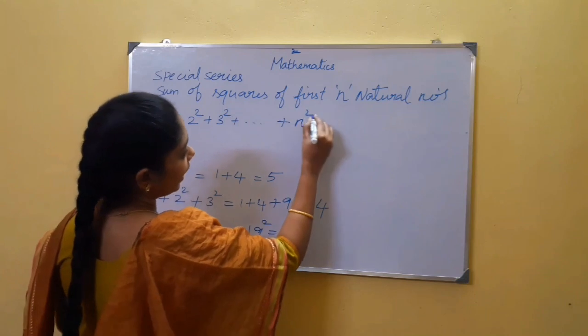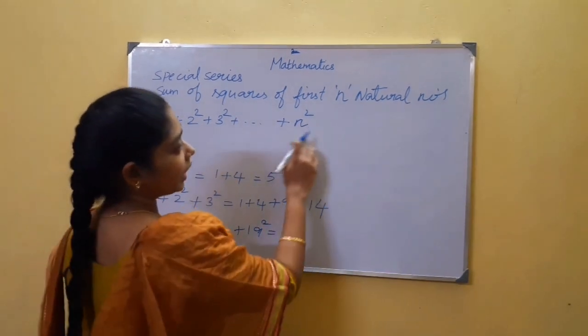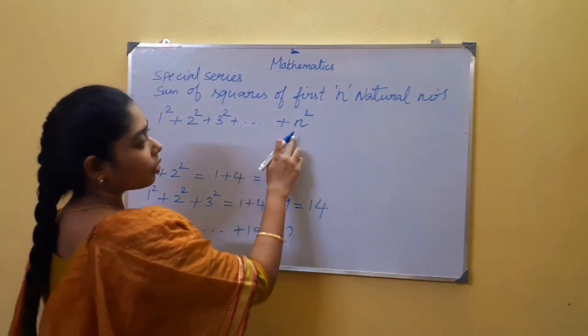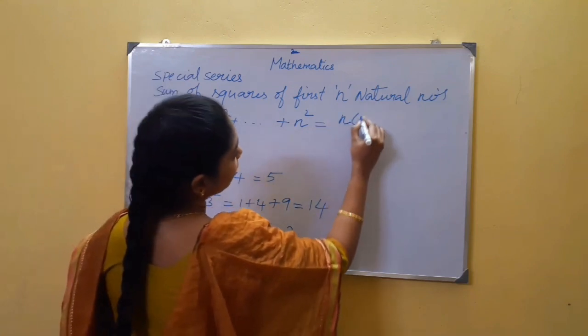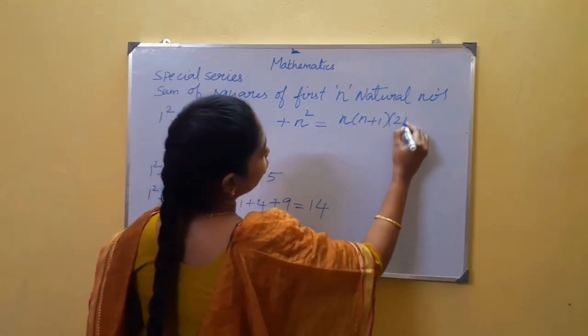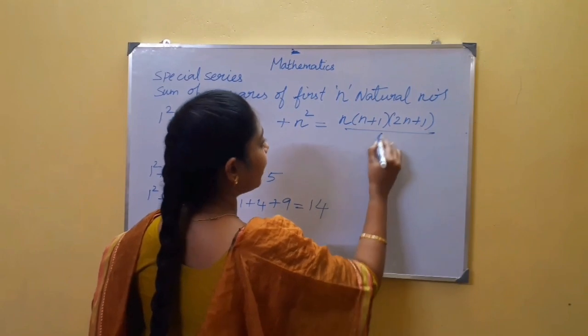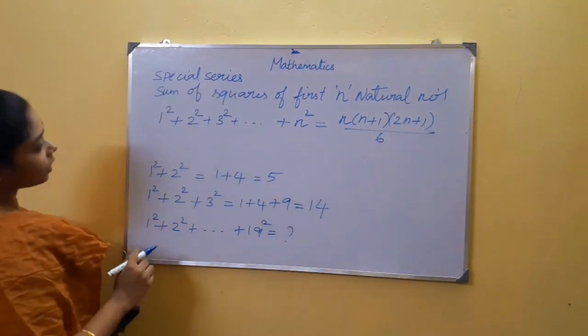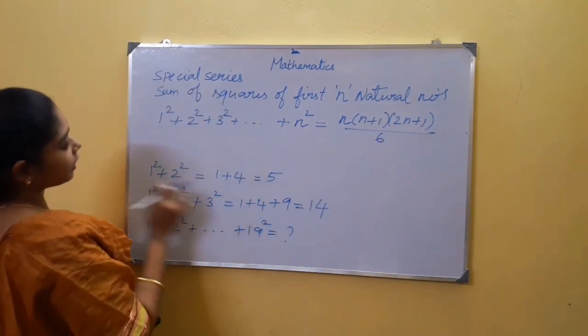So, I am writing n square. It can be any natural number, indirectly denoted by a variable, and the formula is n into n plus 1 into 2n plus 1 whole divided by 6. Okay, we shall check this pattern right now.